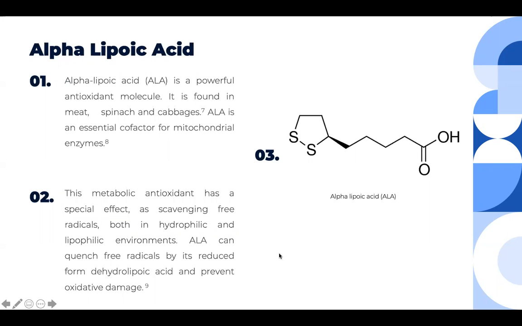Alpha-lipoic acid is a powerful antioxidant molecule and it is found in meat, spinach, and cabbage. Alpha-lipoic acid is an essential cofactor for mitochondrial enzymes. And this metabolic antioxidant has a special effect of scavenging free radicals both in hydrophilic and lipophilic environments. This molecule can catch free radicals by its reduced form, dihydrolipoic acid, and prevent oxidative damage. And on the right, we can see the structure of alpha-lipoic acid.